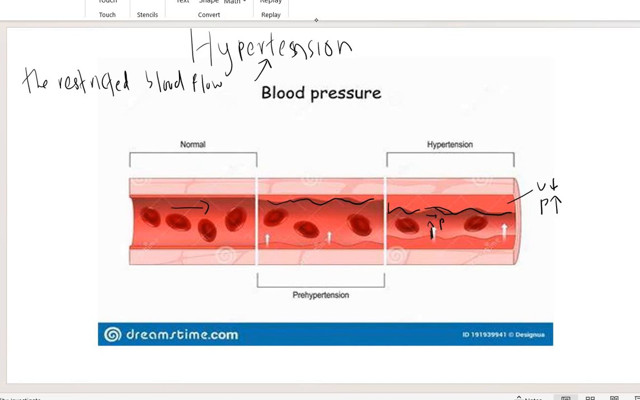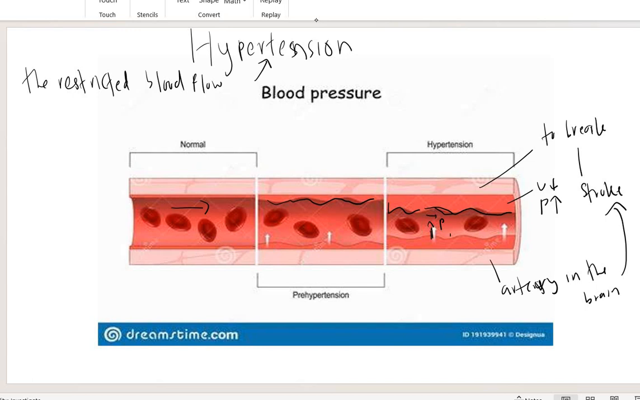Okay, if this occurs, it can actually cause these arteries to break, and the patient can then suffer from stroke. So it's actually related. From arteriosclerosis, it can cause hypertension, then from hypertension it can cause stroke. If this happens to the artery in the brain, injury in the brain, it can lead to stroke. Okay, so this is the hypertension.